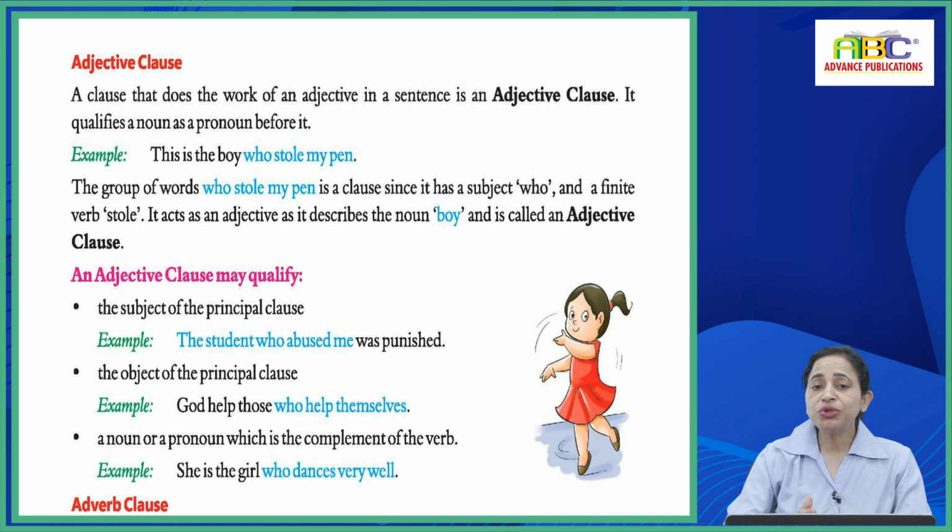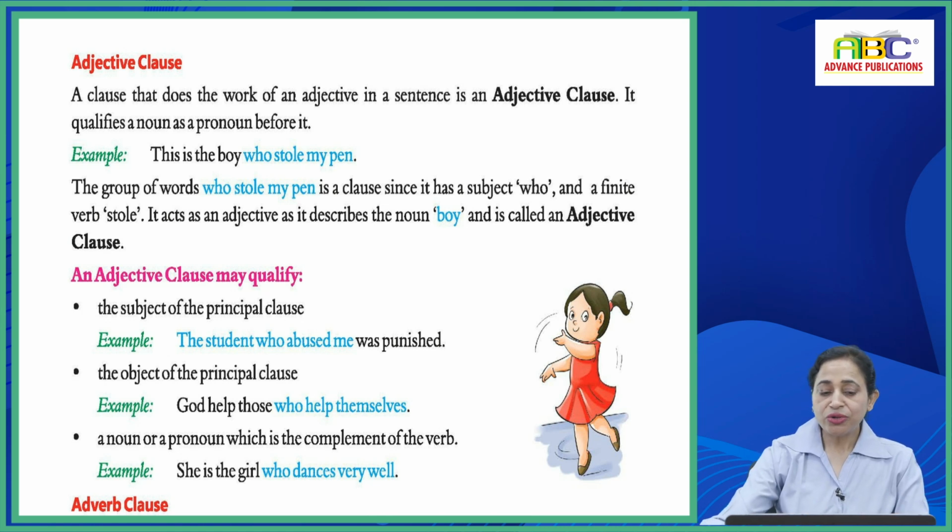An adjective clause may qualify the subject of the principal clause. Example: the student who abused me, जिसने मुझे गाली दी, student who abused me. यहाँ पर आपको पता चल रहा है कि किसने दिया? was punished. उसने जो मुझे गाली दे रहा था उसको पनिश किया गया. Right? The object of the principal clause, example: God help those who help themselves. A noun or pronoun which is the complement of the verb, example: she is the girl who dances very well.